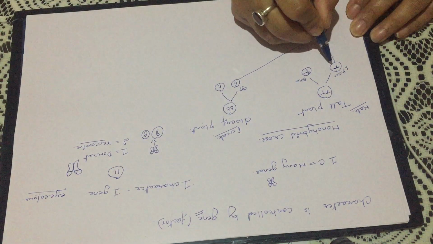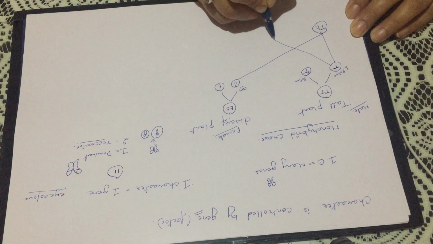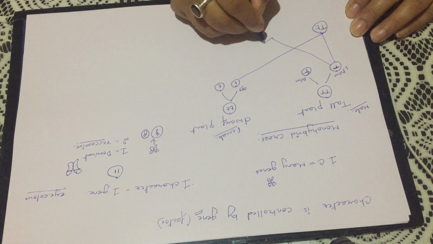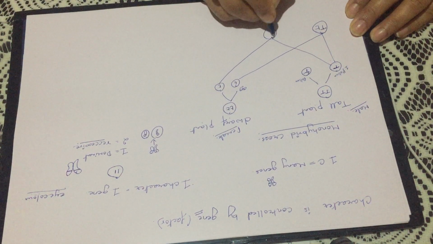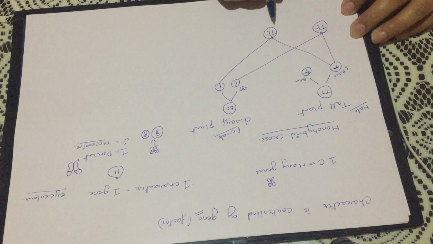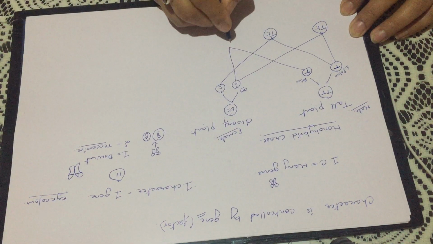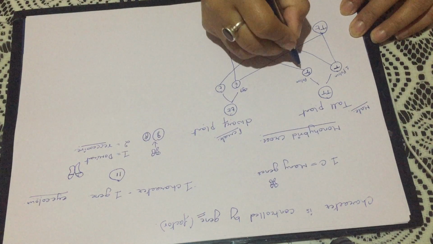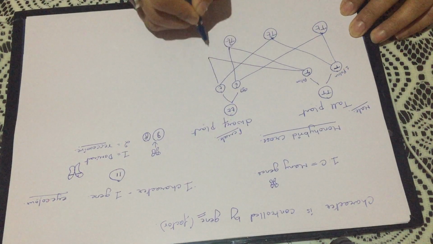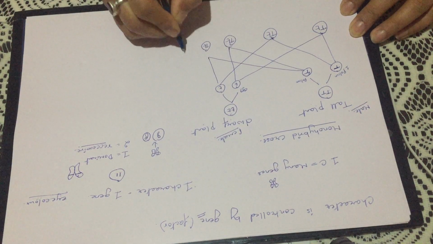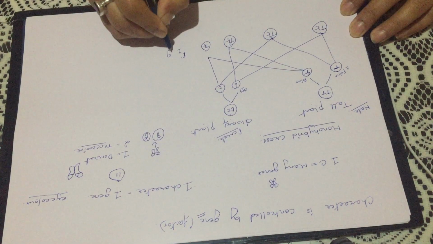And if this same pollen fertilizes the other one, it will also get capital T and small t. Similarly, this pollen and this egg will form capital T small t, again capital T small t. So this is the F1 generation.